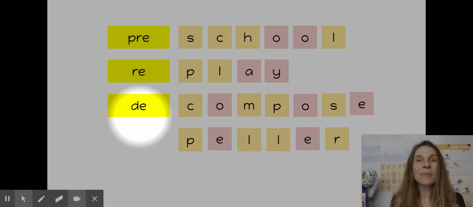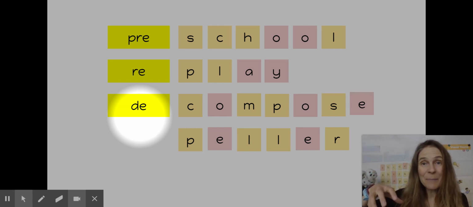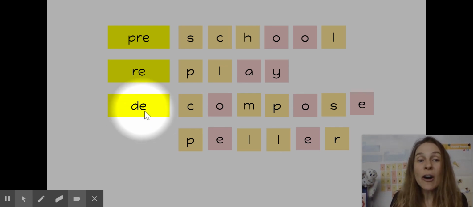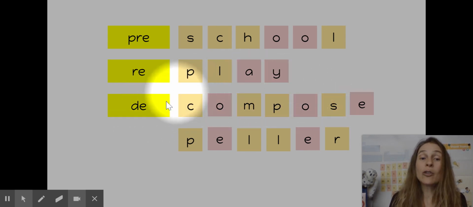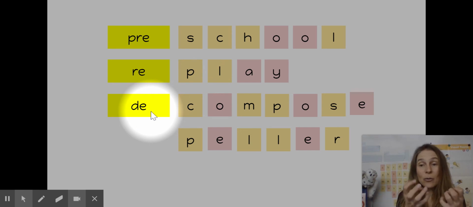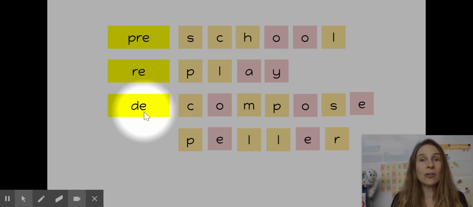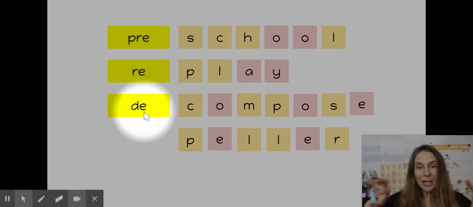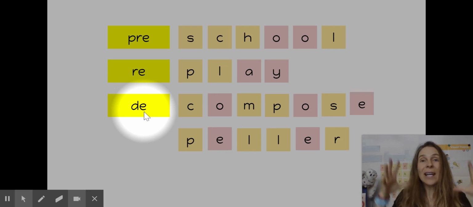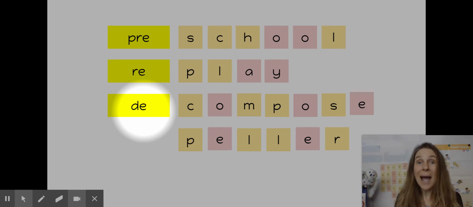When we take our apples and our bananas and our lettuce from our salad and put them in the compost bin, or we feed the worms with them, or we put them in the garden, our food is going to decompose. It's going to turn back into dirt. So it's not going to come together. It's going to break apart, decompose. It's going to go down back into the earth.